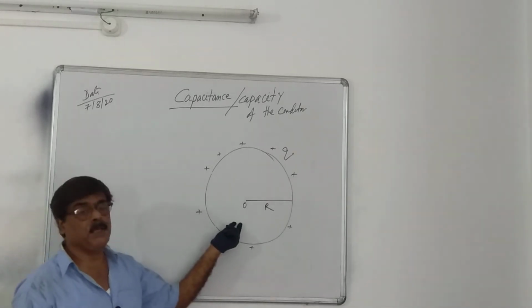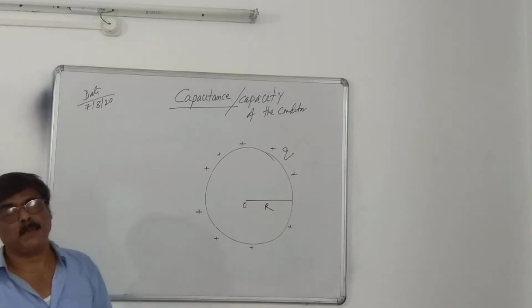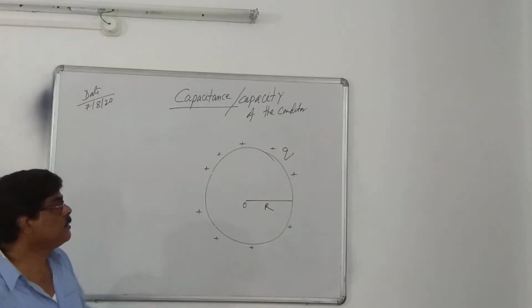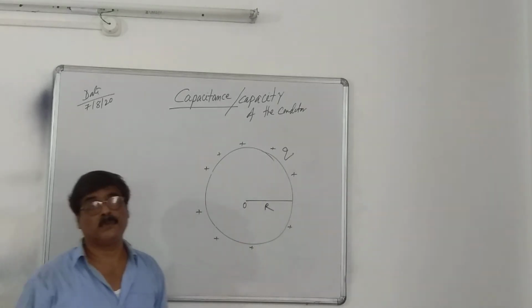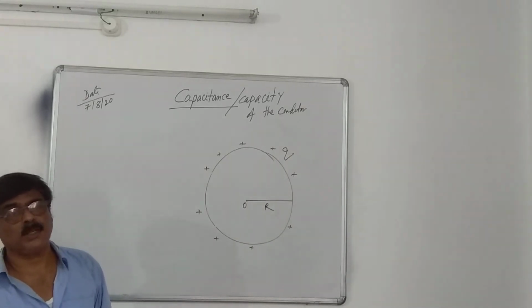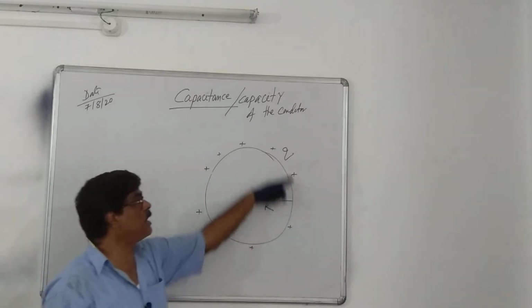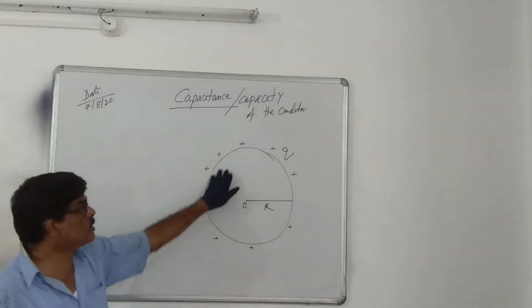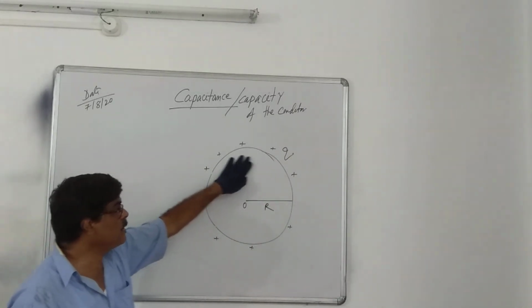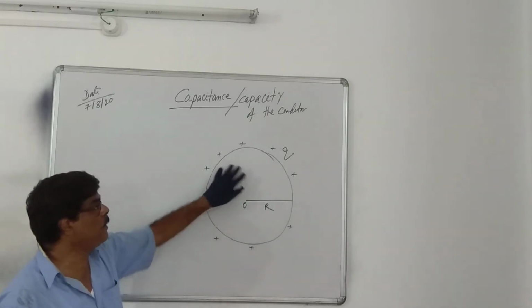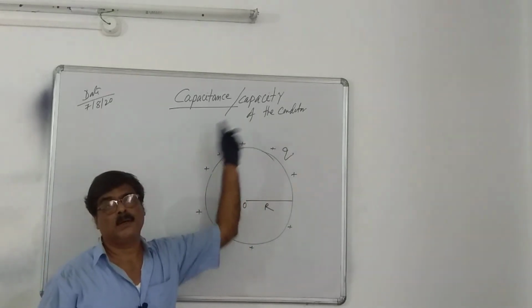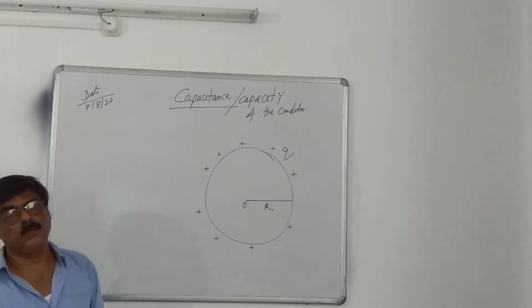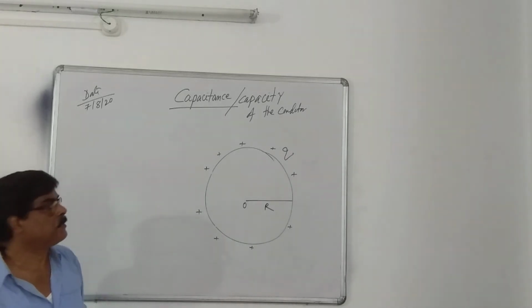This conductor may be hollow or solid. So first, how much charge is at the surface? Q. We know that in case of Gauss theorem, all the charges reside at the surface. No charges inside. That is why there is no electric field inside the conductor. We already proved this in Gauss theorem.